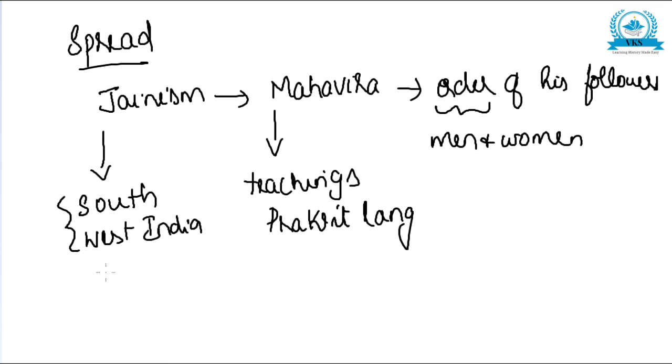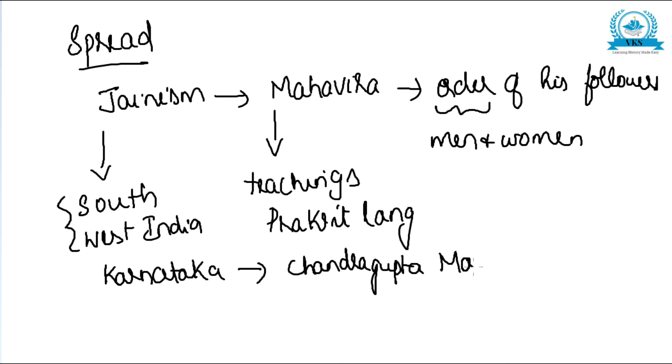In South India, the spread of Jainism in Karnataka is attributed to Chandragupta Maurya. The emperor became a Jaina, gave up his throne, and spent his last days in Karnataka as an ascetic. That is how Jainism spread in Karnataka because of Chandragupta Maurya.